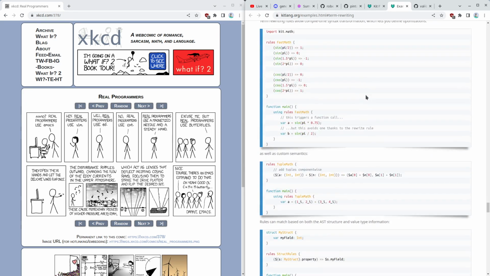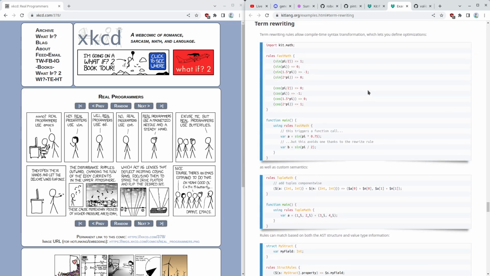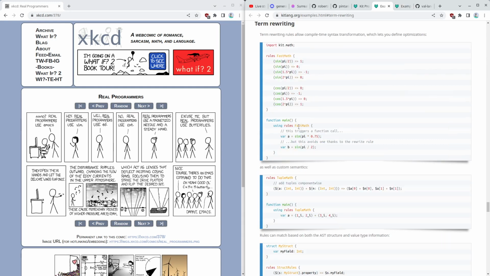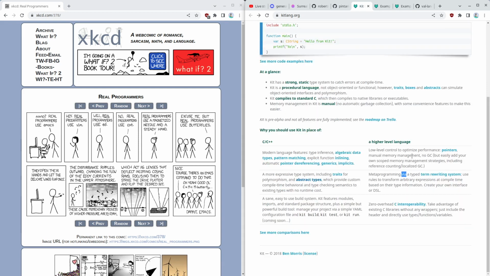Well, it sounded like in Java you had abstract types. That's what it sounds like. Oh, they'll be converted. I see. I actually like this. I think that's cool. Term rewriting rules. Oh, that's kind of interesting. So if someone ever types this, it's just going to go to that. I don't know how frequently. Maybe there's some situations where this is useful, but I very rarely will have sine of pi over 2 in my code. But I'm curious how they do it.